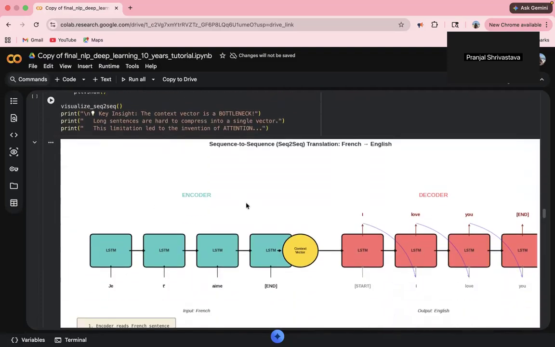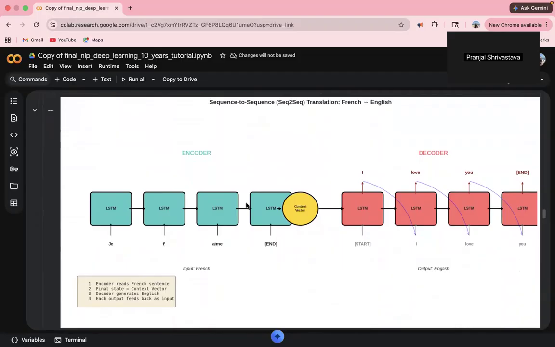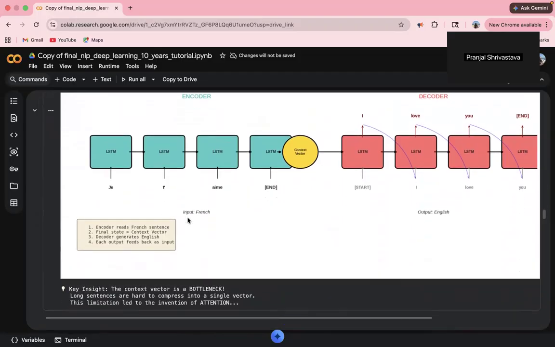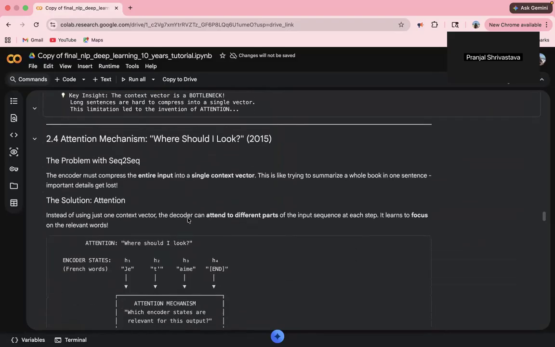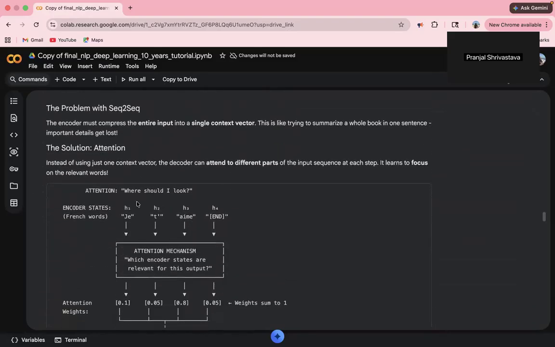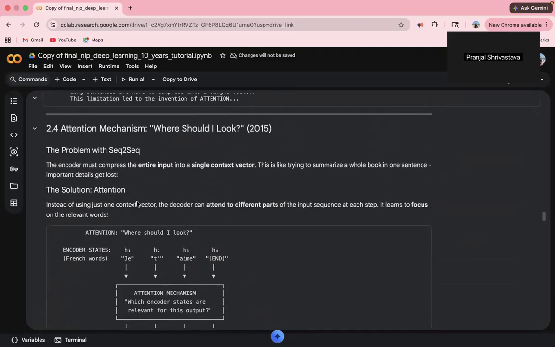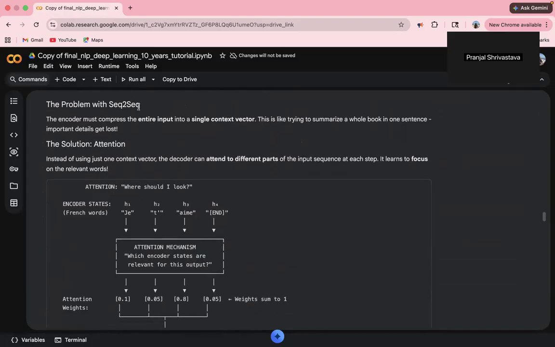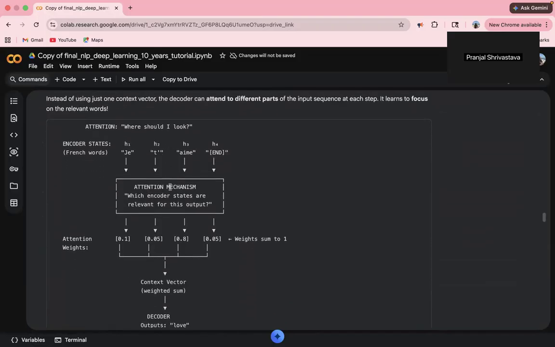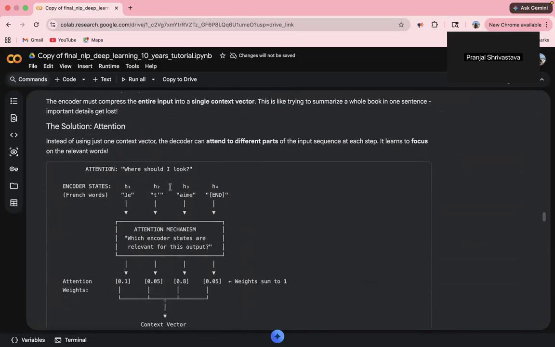Moving on, this is the sequence to sequence graph. Moving ahead to the attention mechanism. The problem with seq2seq was the encoder must compress the entire input into a single context vector. This is like trying to summarize a whole book in one sentence, and important details get lost. The solution is attention.